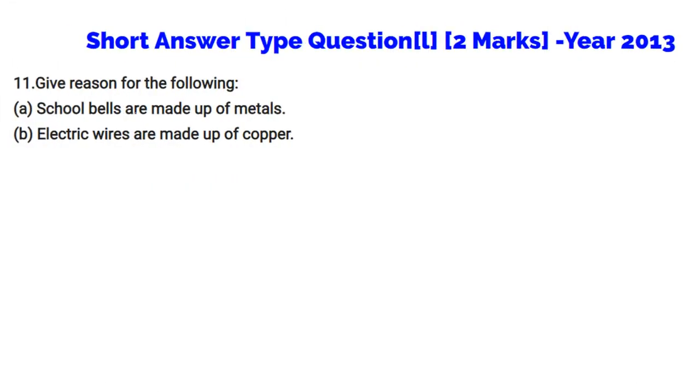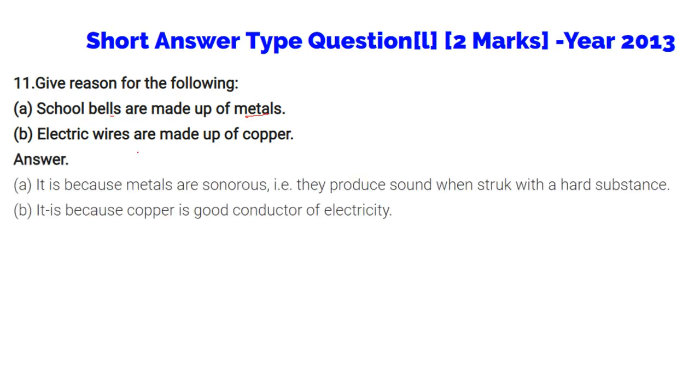Give reasons for the following. School bells are made up of metals. Why? Because metals are sonorous. When struck with some hard substance, they produce sound, and the shape of the bell is like this so that the sound will be heard at a longer distance as well. Electric wires are made up of copper because it is a good conductor of electricity.